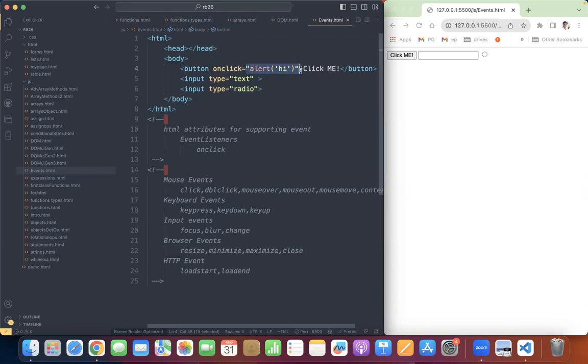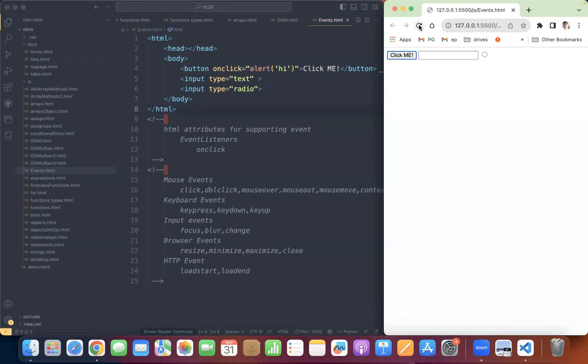So whatever the right side is, that will be executed when that event gets performed. Okay, now try to understand carefully. When I press tab, do we get any event there?